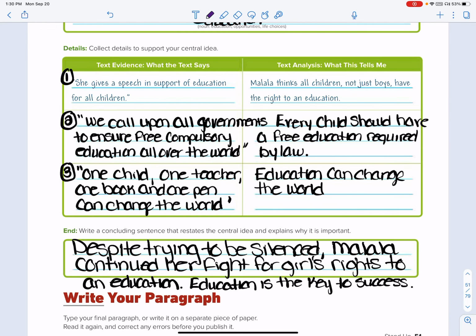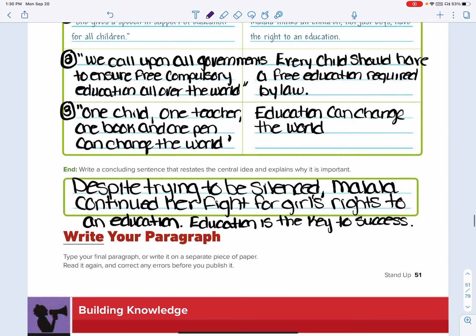Today we're going to do workbook page 51 and we're going to write your paragraph. They say to do it on a separate piece of paper. I am going to get out of this in just a little bit. I just want to go over a few things with you.